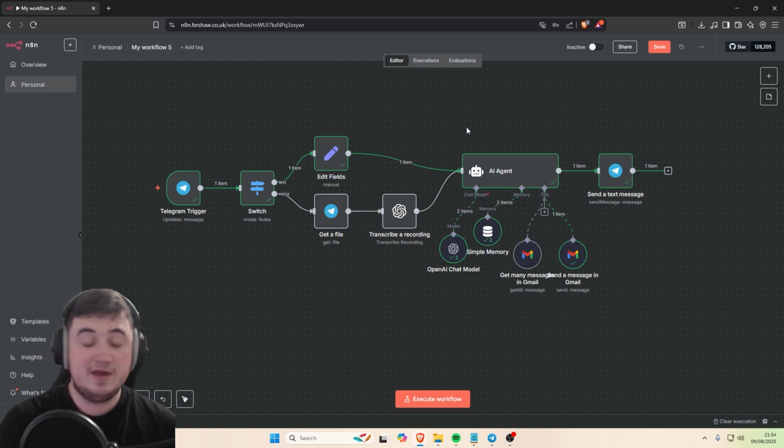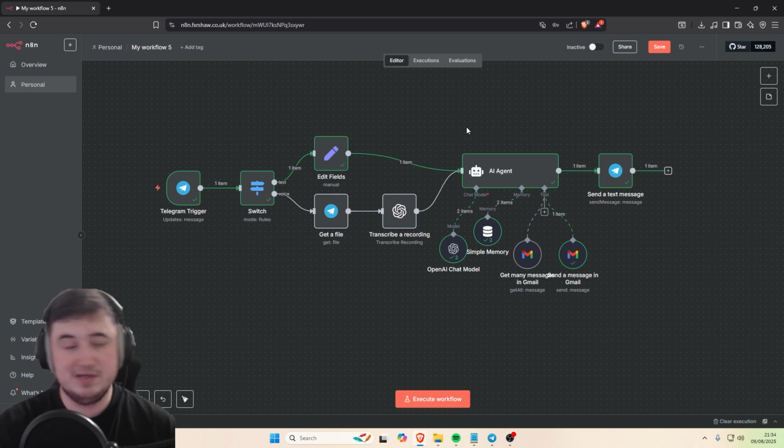It's very useful, let's say you wake up in the morning, you're in a bit of a rush and you want to summarize your last few emails to see if there was anything important that came through overnight. Then you can just ask it in the morning to summarize my last 20 emails, for example, and it'll do that for you. So it's very handy, and it'll save you a lot of time.